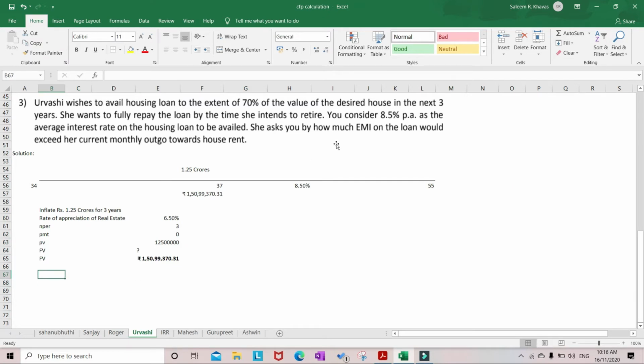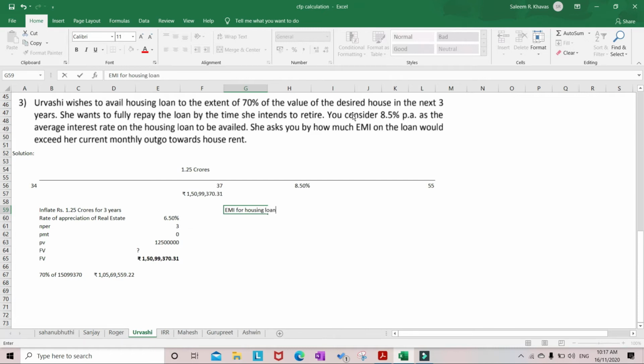But Urvashi wishes to avail housing loan to the extent of 70% of the value of the desired house. That means 70% of this 1 crore 50 lakhs. She wants to avail the housing loan, so we need to take 70% of 1.5 crores. It is coming around 1.5 crores. So now let us find the EMI for the housing loan.